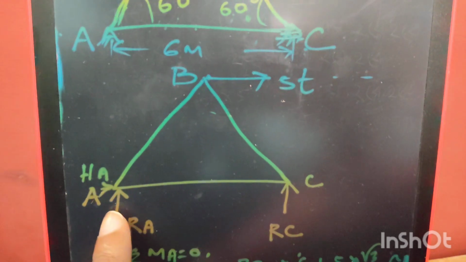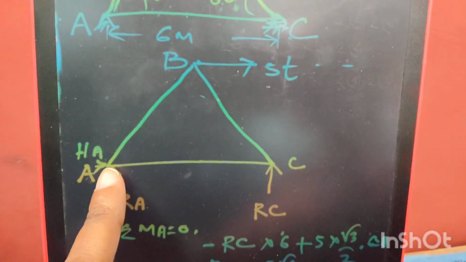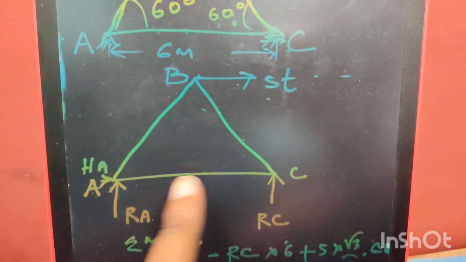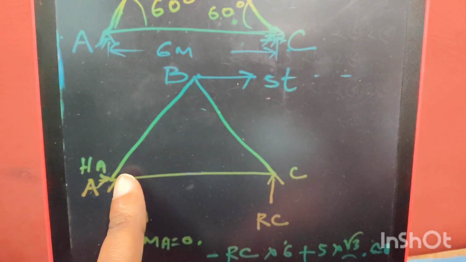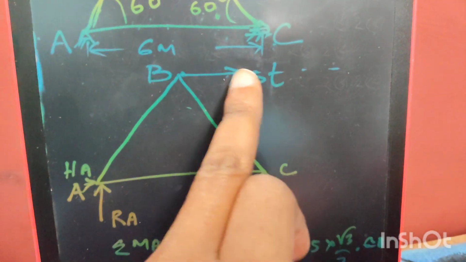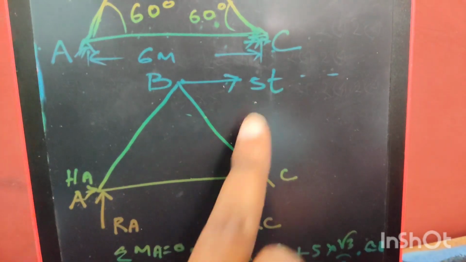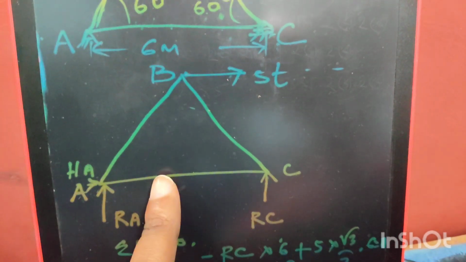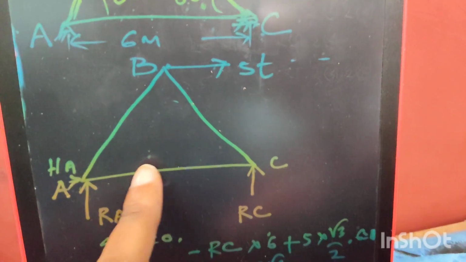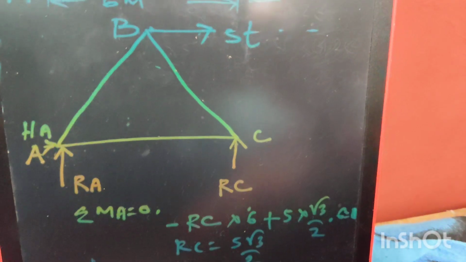Now if we take moment at point A, then the moment at A will be RC into 6, and RC is trying to rotate in anti-clockwise direction with respect to point A, so minus RC into 6, and this load is trying to rotate in clockwise direction with respect to point A, so plus 5 into this height, root 3 by 2 into 6, the base length, equal to 0. Now after calculation, RC will be equal to 5 root 3 by 2.